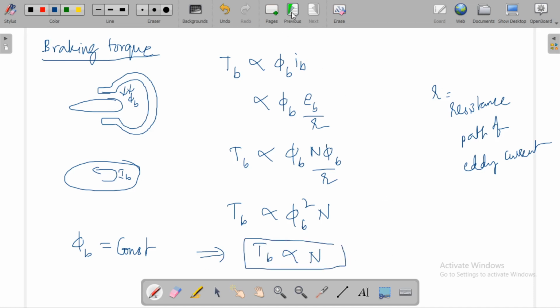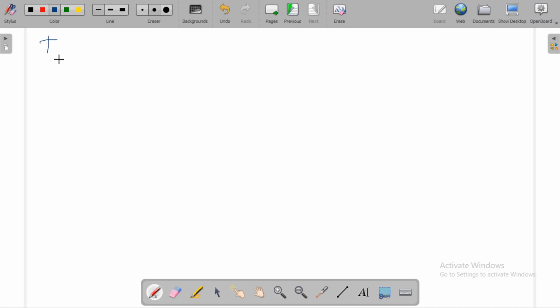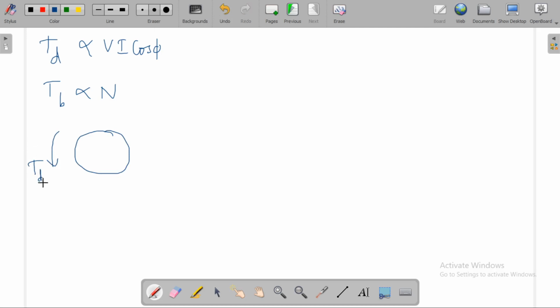So the driving torque is proportional to VI cos phi, that is the AC power, and the braking torque is directly proportional to the speed of the disc. If this is the driving torque, then this will be the braking torque, opposite to the direction of the driving torque.